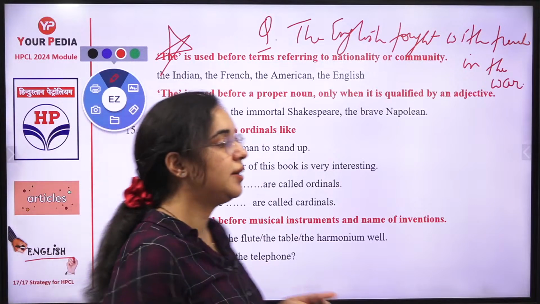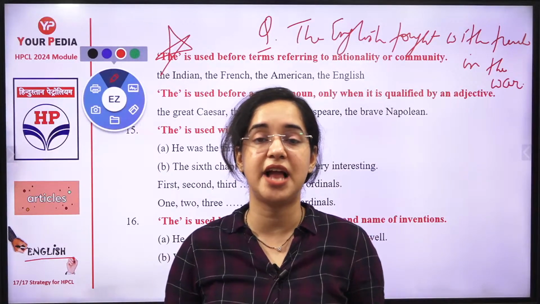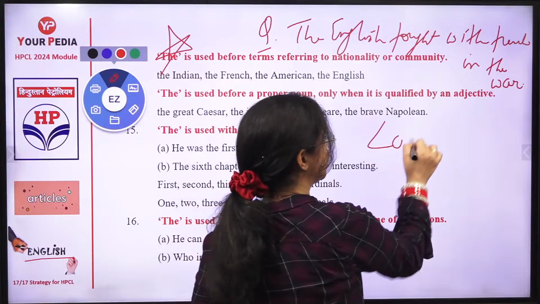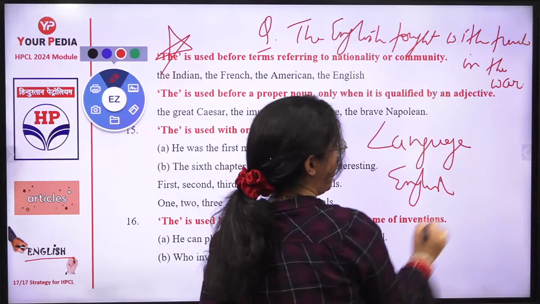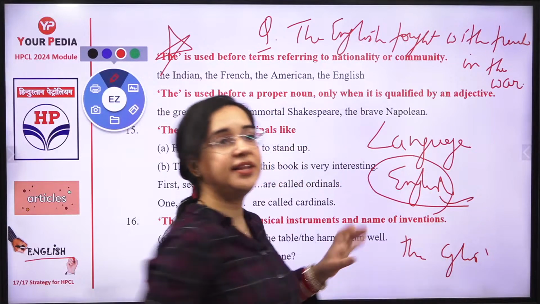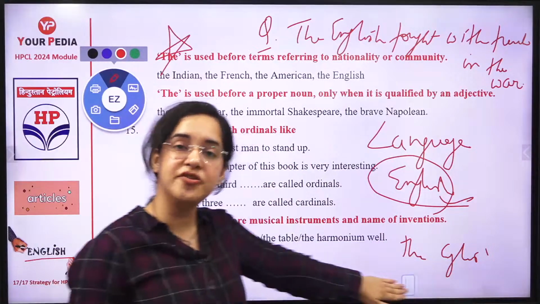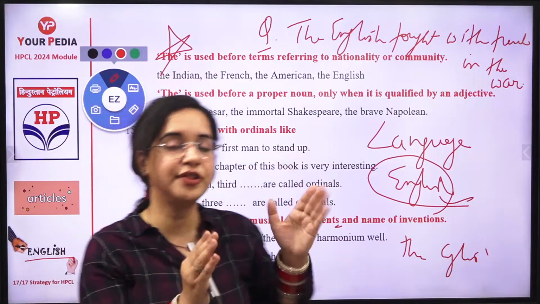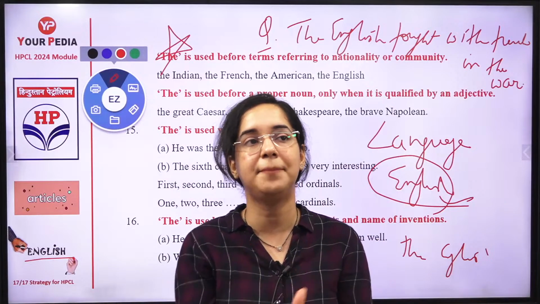When you're talking about language, if you say English is an easy language, Punjabi is an easy language, Hindi is an easy language, how would you differentiate between English and the English? English refers to the language, but the English refers to the people of that area, right? The English refers to the Britishers' community. So without "the", it becomes a language, but with "the", it refers to the community, the people.